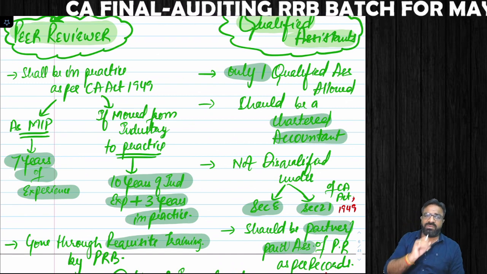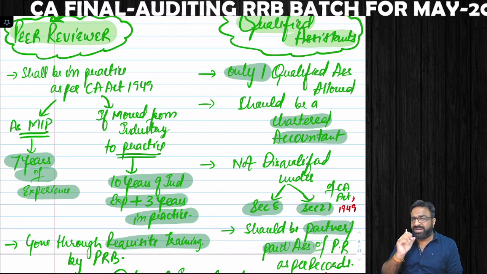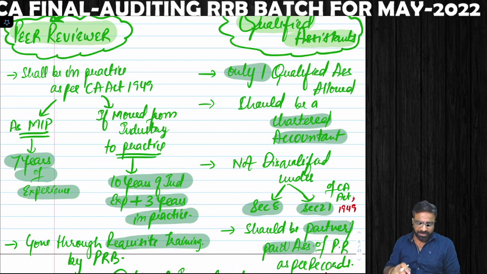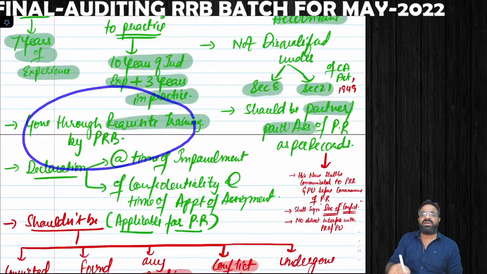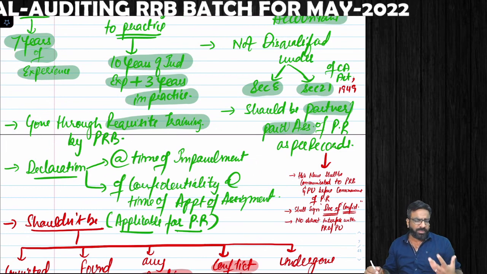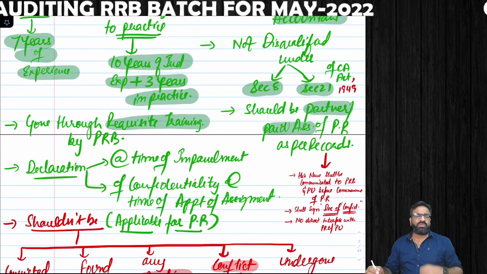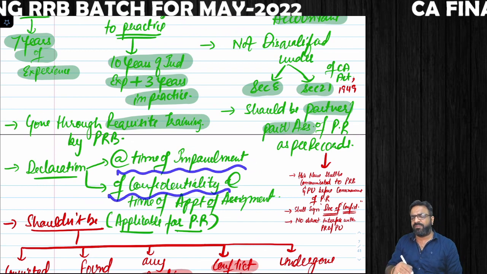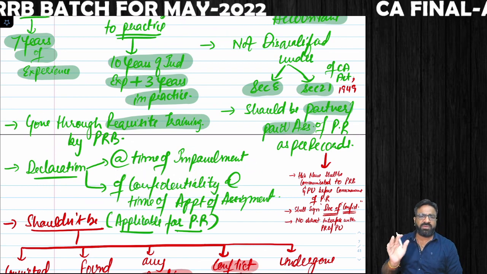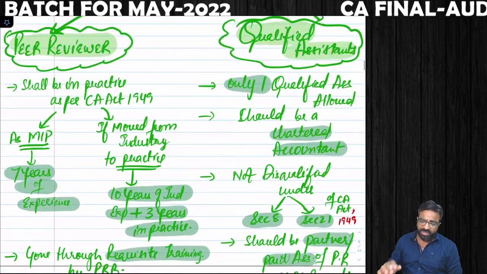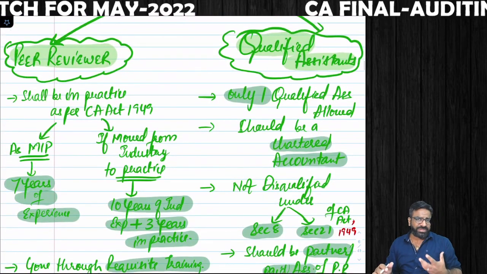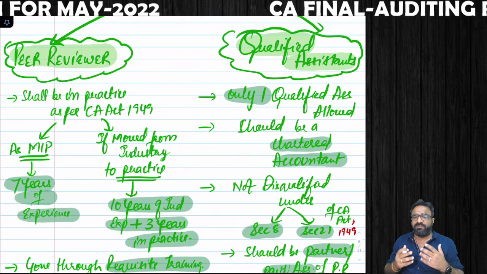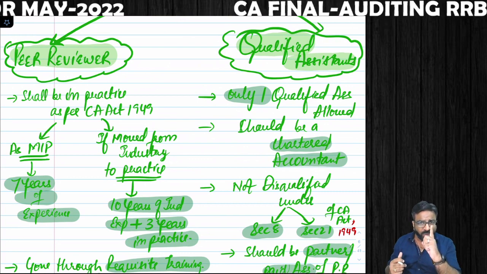In that industry where you were working as an employee, as a chartered accountant, plus 3 years of practice. Next point, you have to undergo a training which is prescribed by the peer review board, and most importantly, you have to file one declaration of confidentiality at the time of empanelment and whenever a new peer review assignment is given to you. Next, most importantly, if the peer reviewer wants, at the time of doing the peer review, he can take the help of one qualified assistant.